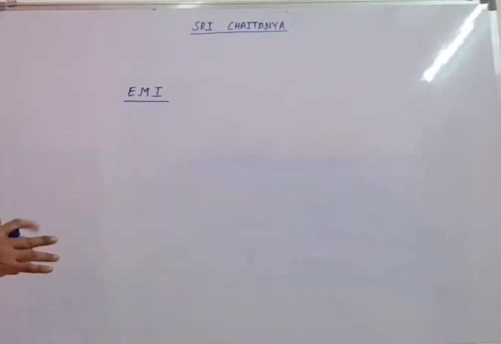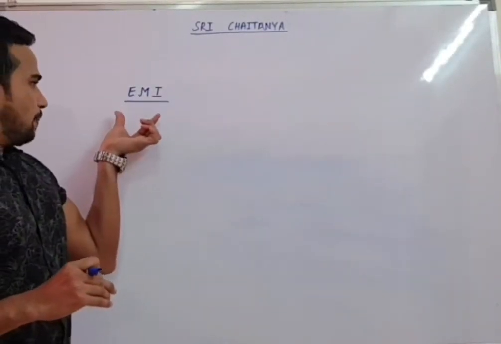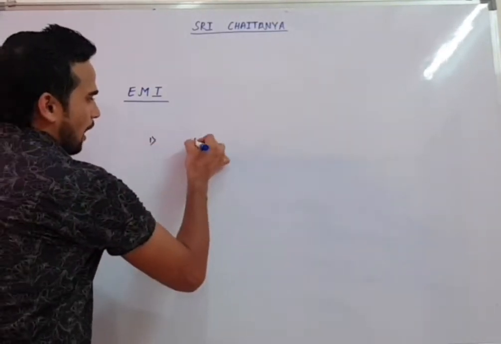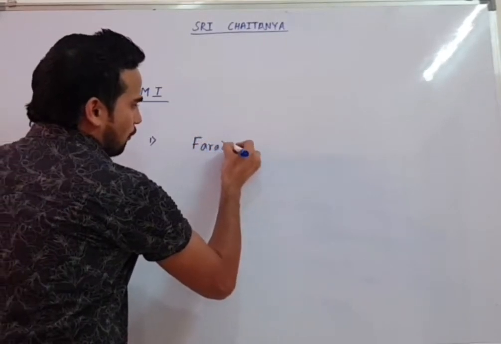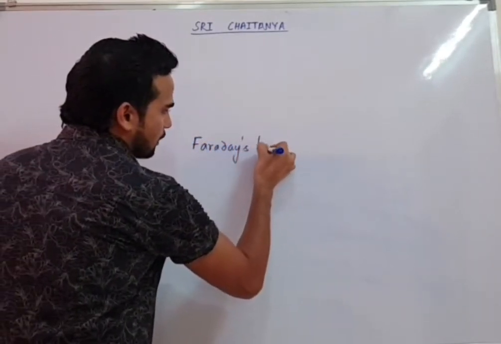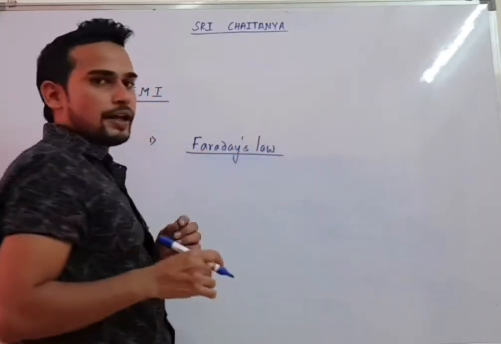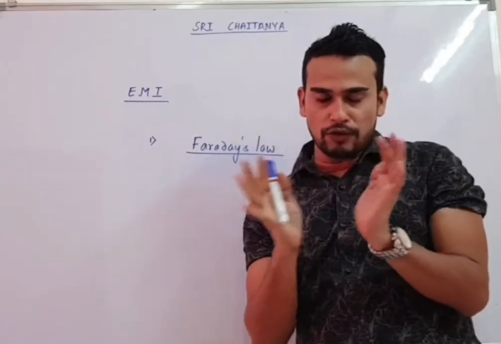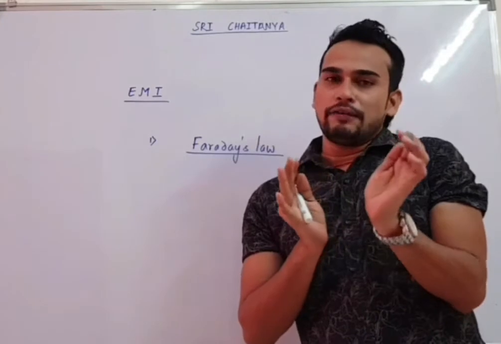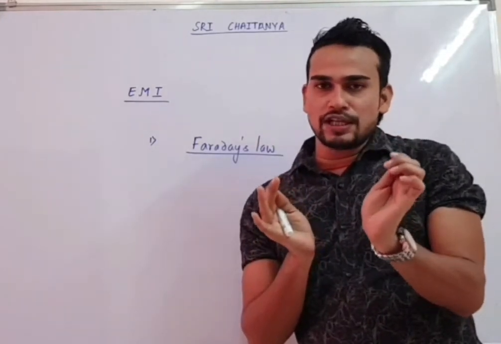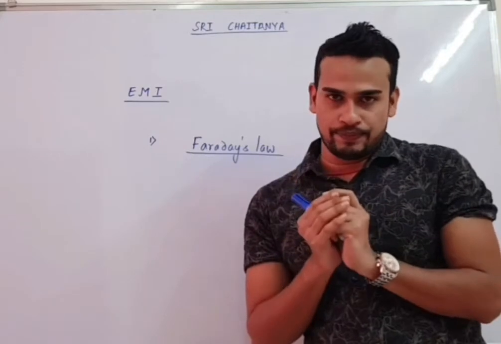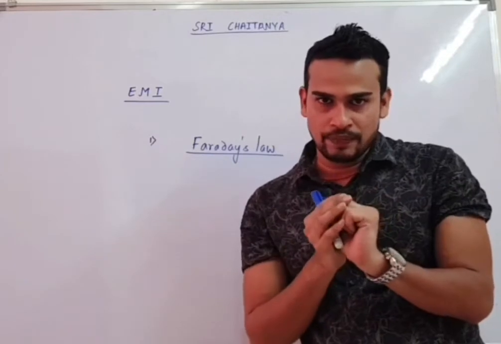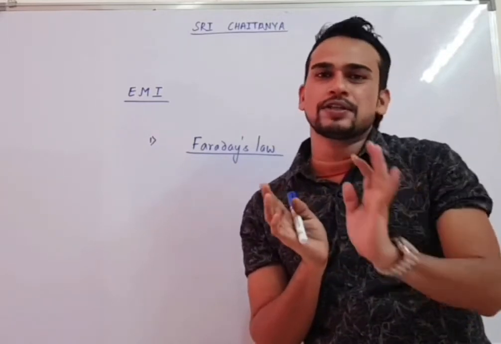This chapter starts first with basic Faraday's law. I will give you an idea about Faraday's law and how questions are asked from here in your NEET exam. So first we will start with Faraday's law. According to Faraday's law, whenever magnetic flux associated with a coil changes, an EMF is induced in the coil, and if your circuit is complete, induced current will also flow in your circuit.